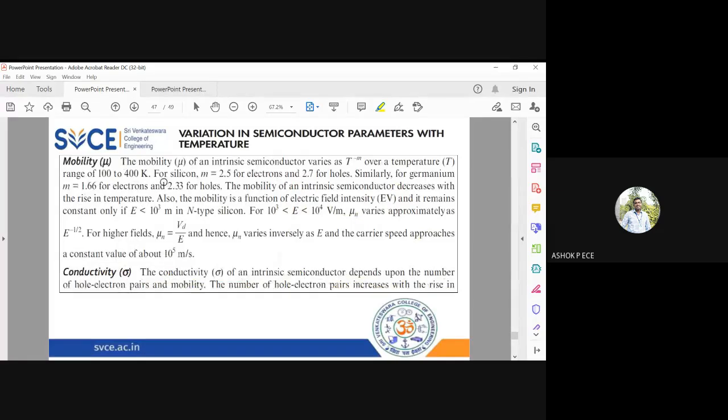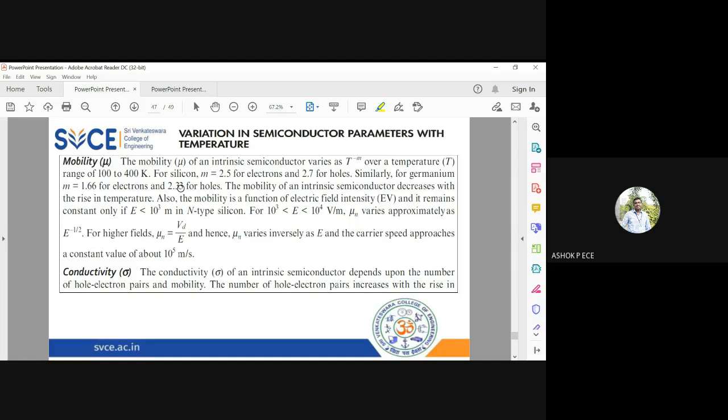And also mobility. When the temperature is very high, the particles move with a lesser speed. The simple example: summer is happening now. When you go out and walk at 12 o'clock at midday, will you be able to walk fast or slow? You will definitely walk very slow, and at times you don't want to go out and walk because the temperature will completely drain you.